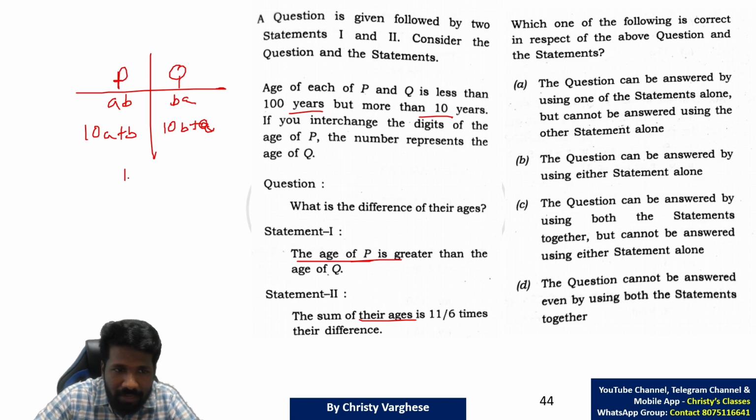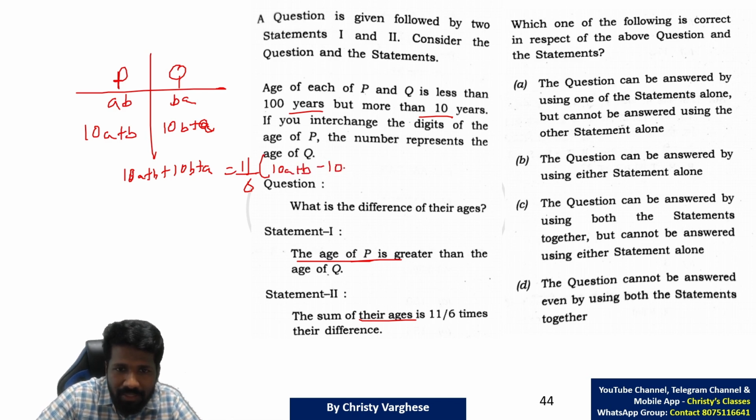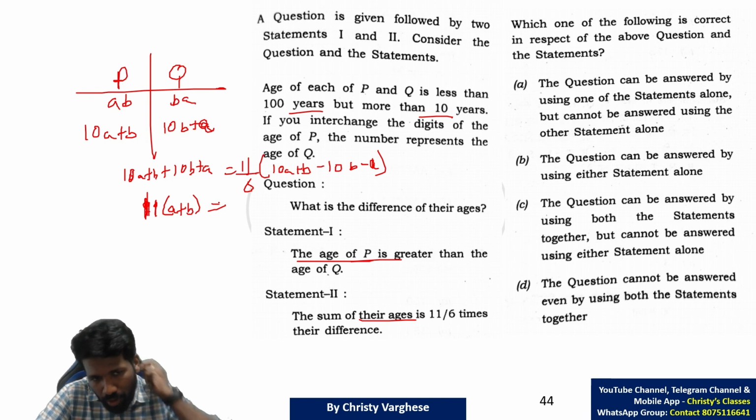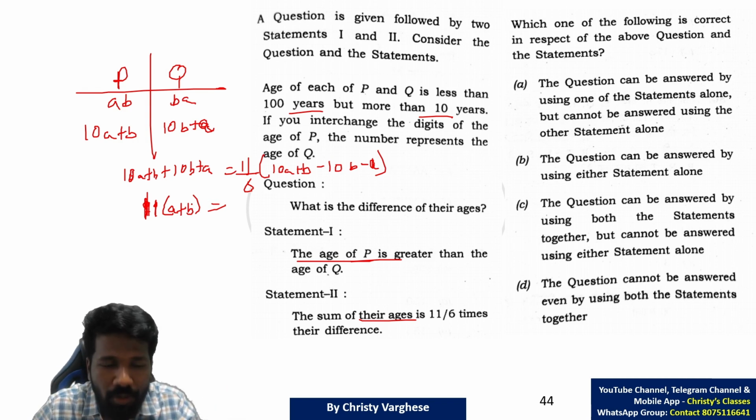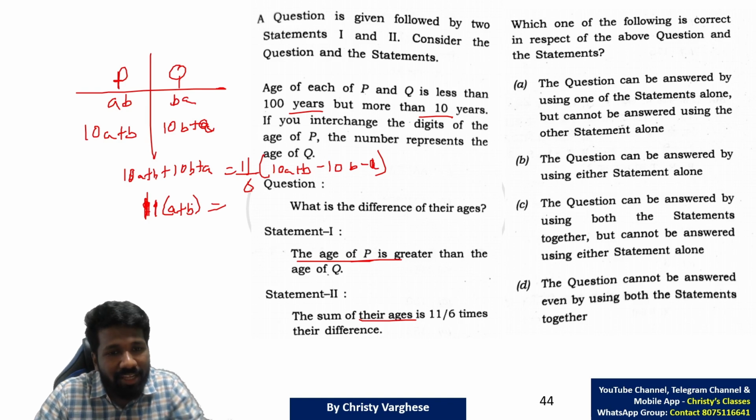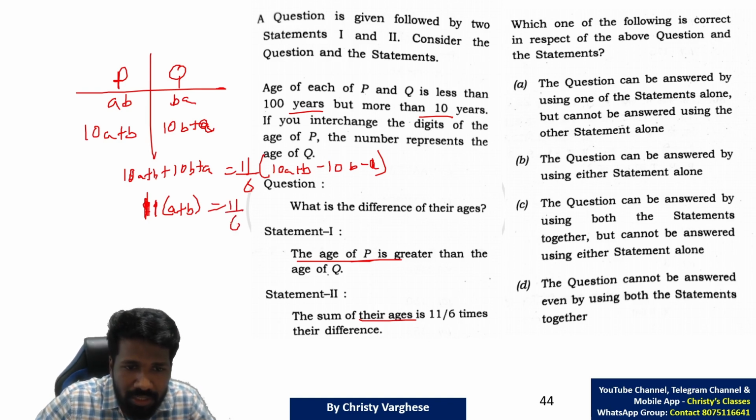Sum of their ages. That means 10A plus B plus 10B plus A is equal to 11 by 6 times their difference. That is 10A plus B minus (10B plus A), which means, opening up the brackets, minus 10B minus A. Now when you simplify this, 10A plus 1A, that is 11A, plus 11B, taking 11 common. I'm skipping the steps. You can do that from our previous videos on number system. The same situation was analyzed many times. So those of you who are new to these kinds of simplification, go through that. You will get proper clarity.